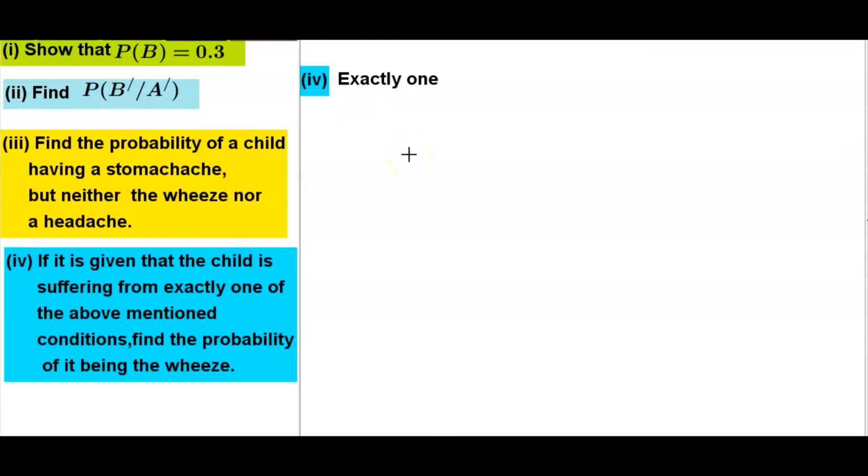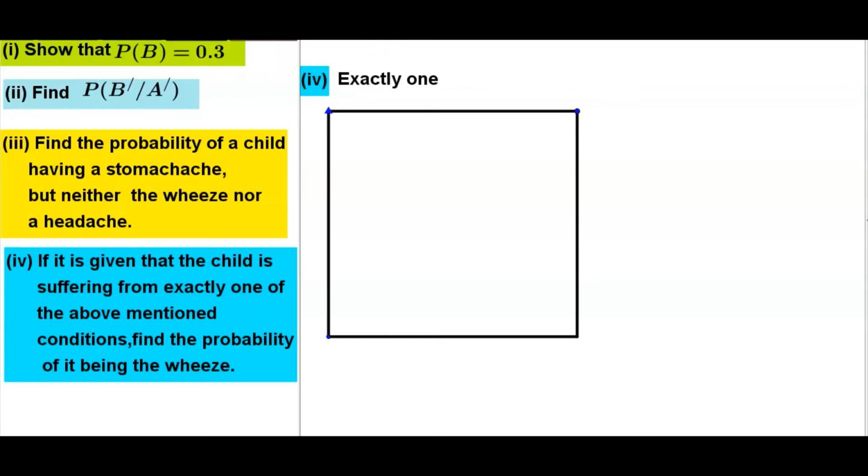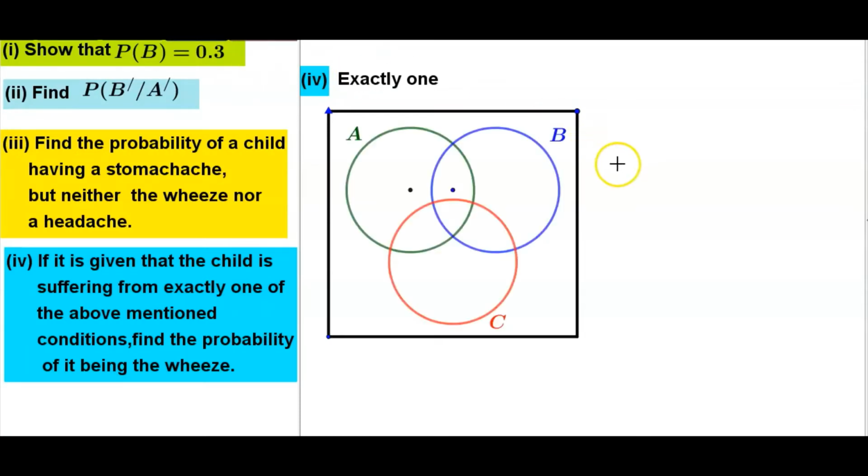Exactly 1. We will do some revision in our Venn diagram set notation. The universal set has 3 sets: set A, set B and set C. A only. How can we shade this one? A only, this area. The A only, the green color shading.